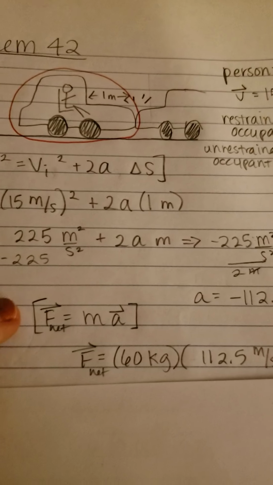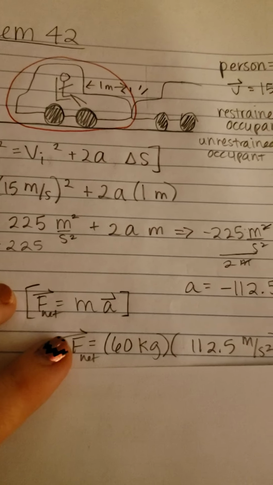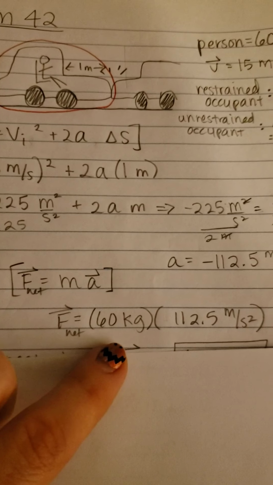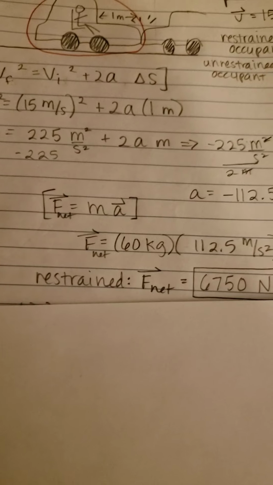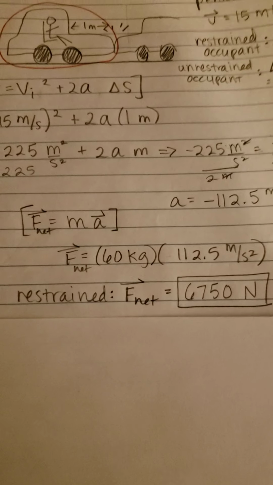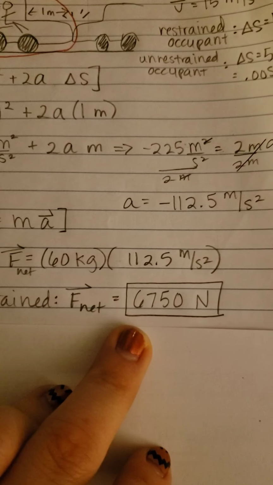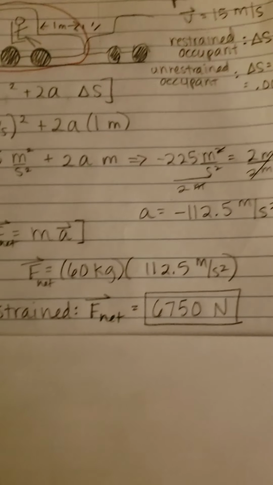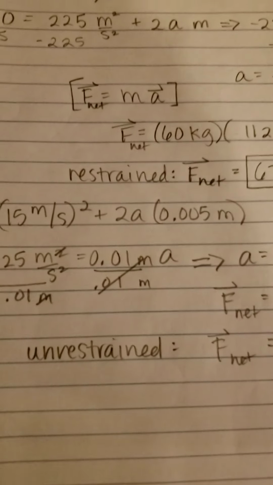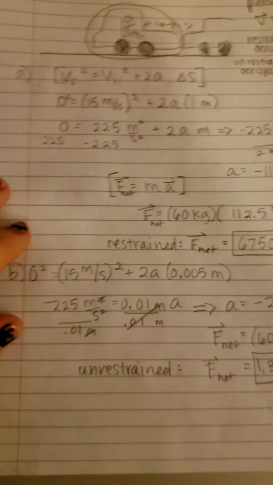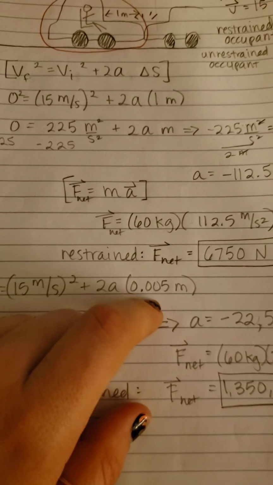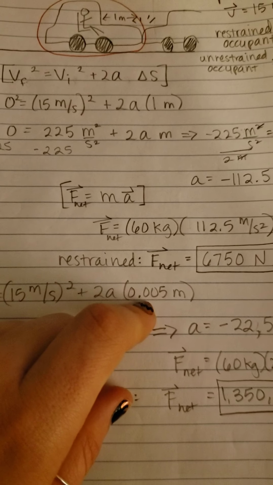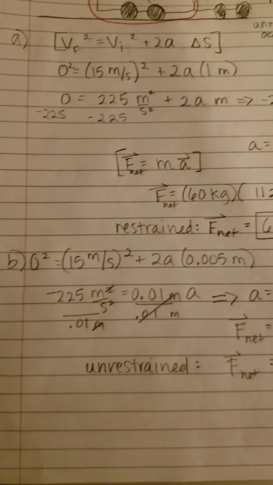We know that our net force is going to be equal to mass times acceleration, so we can plug in our mass and acceleration, and our net force on that restrained occupant is going to be 6,750 newtons. So moving on to part B, we're going to do the same thing, same numbers, except our change in position is going to be that 0.005 meters.